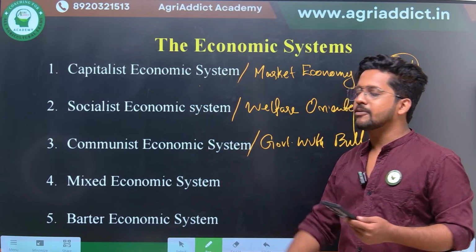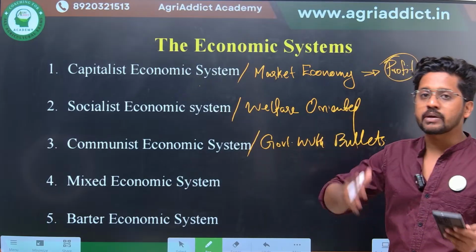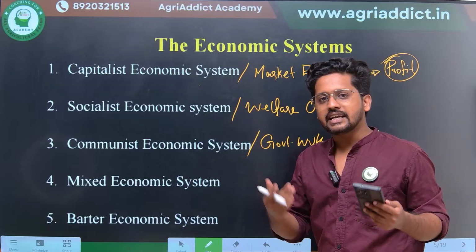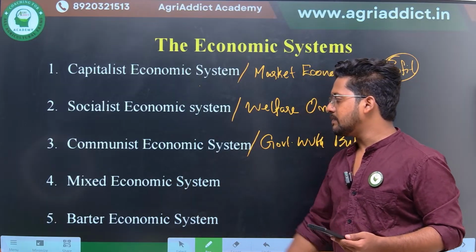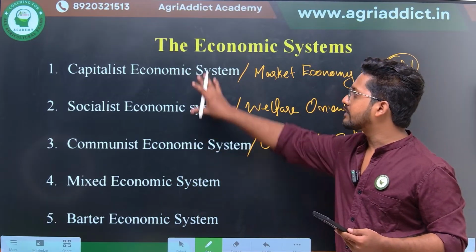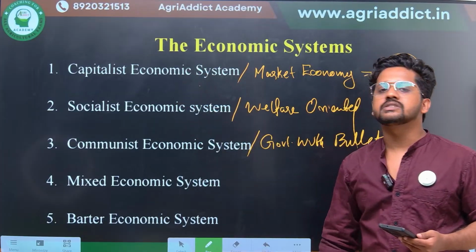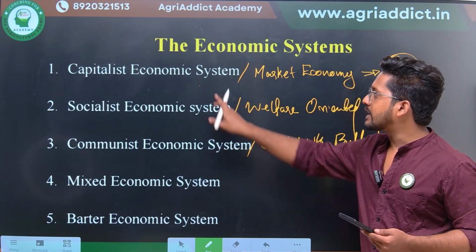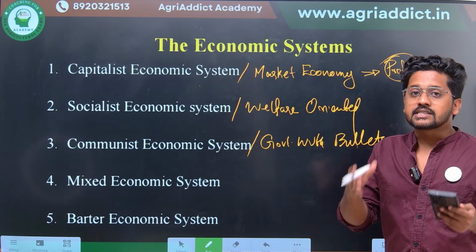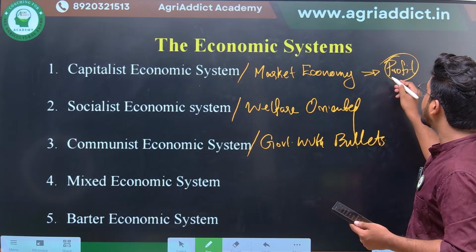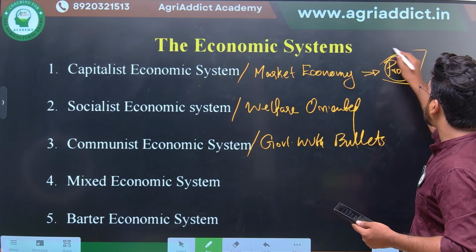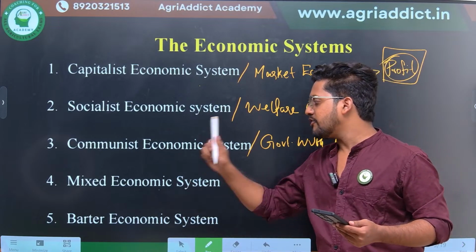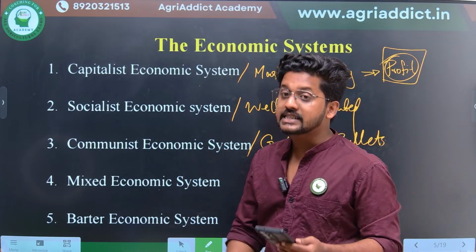Then comes the mixed economic system, which is of much more importance in the real world scenario, and which is also practiced in a country like India. The mixed economic system is a mixture of the first two systems, the capitalist economic system as well as the socialist economic system. The feature of the capitalist economic system, that is the existence of private agencies focusing on profit, will coexist with the government system in the mixed economic system. So therefore there is government intervention.